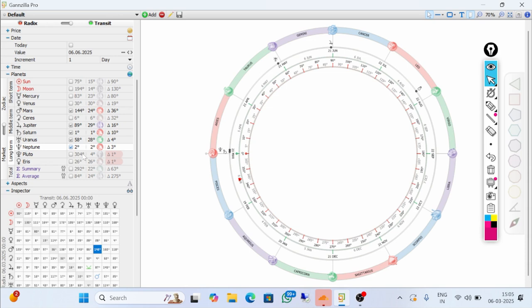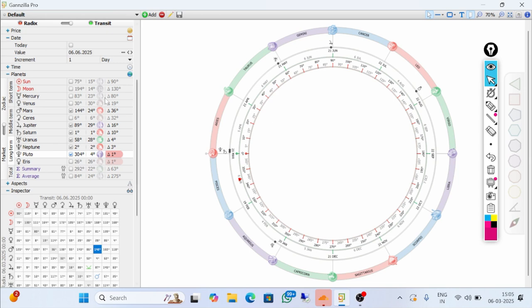Next planet is Pluto. Pluto's zodiac is Scorpio and it takes around 248 years to complete one cycle. So you will never see Pluto again in your lifetime on the same zodiac. The same is the case with Neptune. So this is the planets and the impact of the zodiac on the planets.